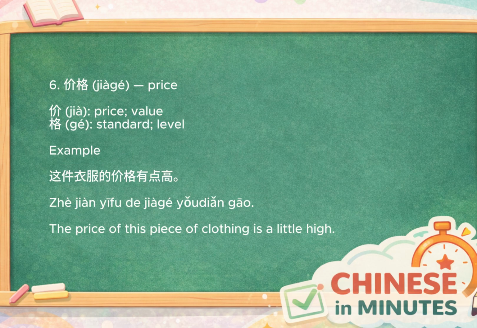Our sixth word is 价格, meaning price. The character 价 means price or value, while 格 refers to a standard or level. Together, 价格 literally means the standard level of value, or simply price. For example, 这件衣服的价格有点高. The price of this piece of clothing is a little high. Imagine products arranged on shelves according to different price levels. Each level represents a different 价格.